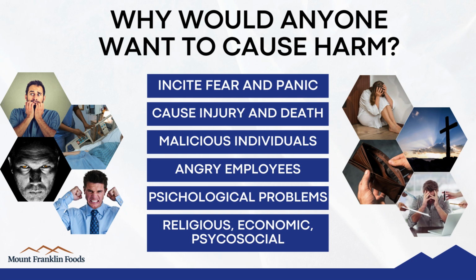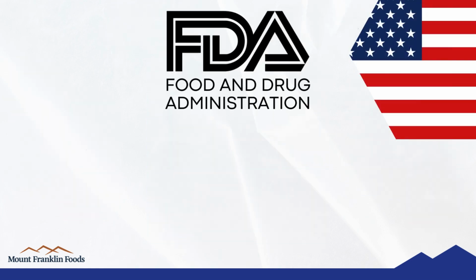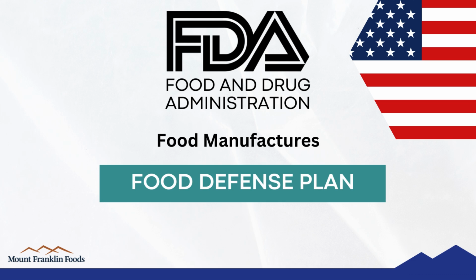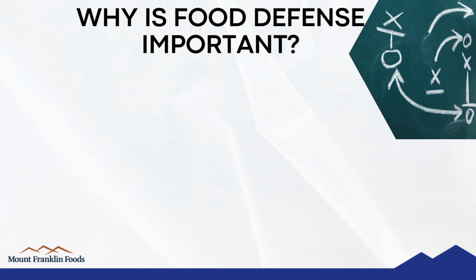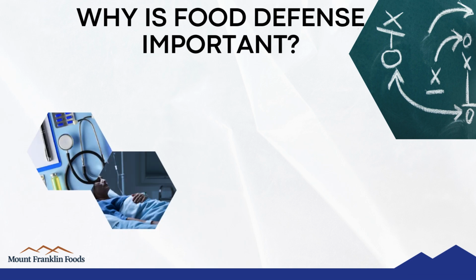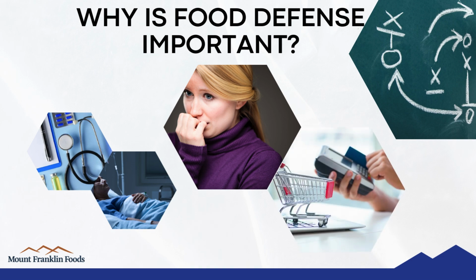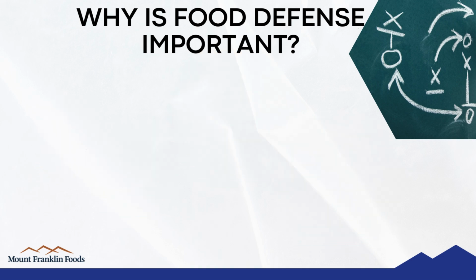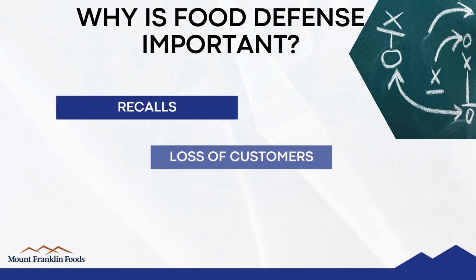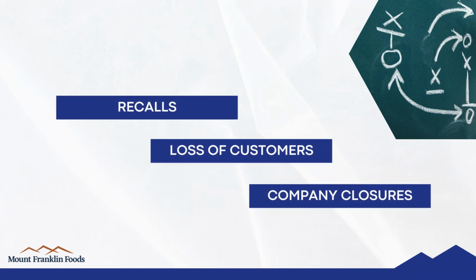There are many measures that can be implemented for food defense purposes. According to the FDA, facilities that manufacture or handle food are required to institute the most important food defense measures through the development and implementation of a food defense plan. And why is food defense important? In addition to large-scale illness and death, intentional adulteration can also cause widespread public fear and affect public confidence in our products. An attack on our products could force recalls, loss of customers, and company closures.